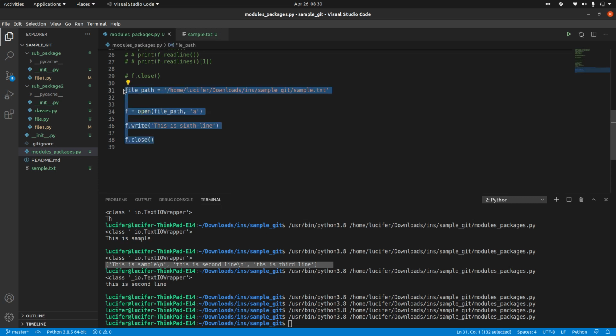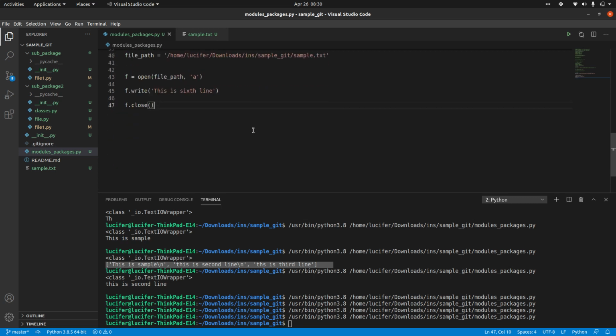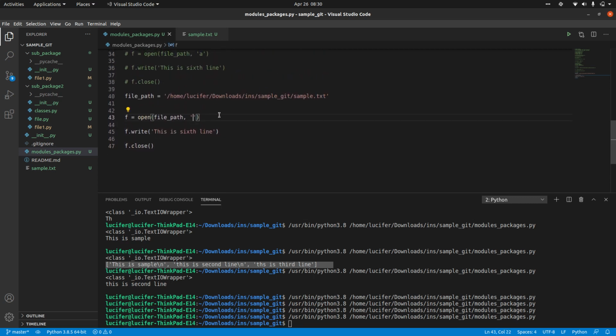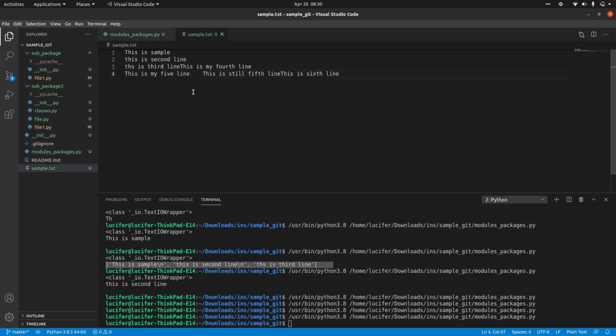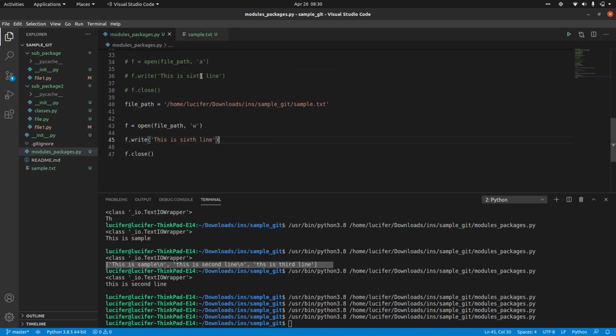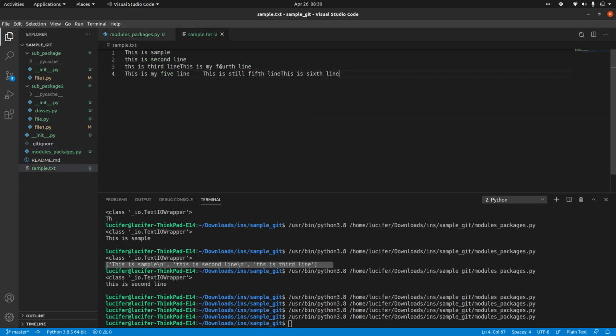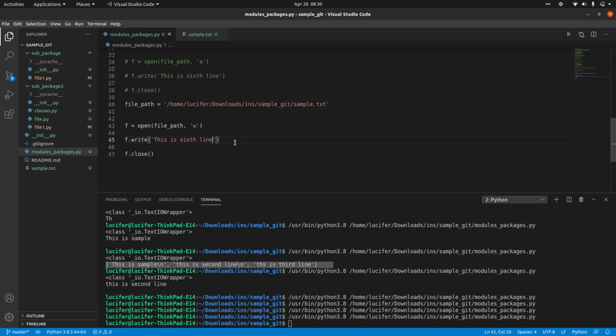Okay, let me just comment this out. Now we'll discuss the write method. The append method was just adding things, right? And the only difference between the append method and the write method is simply that it will just write things, rather than adding things. So this is a sample of writing a file.